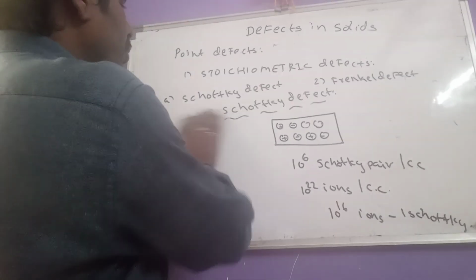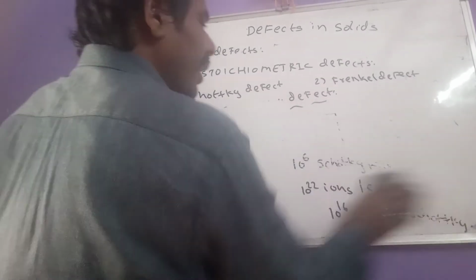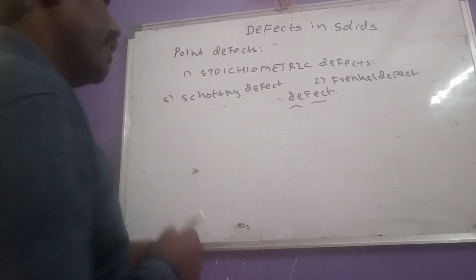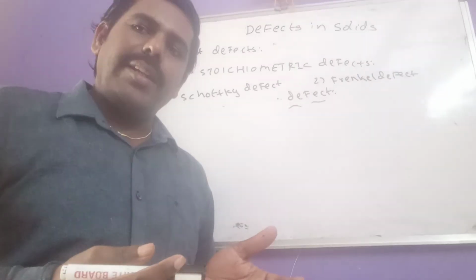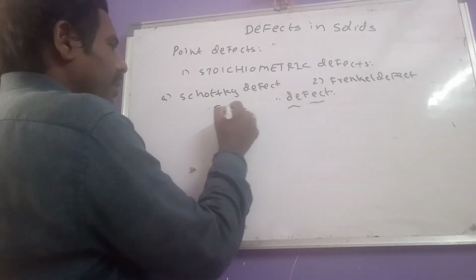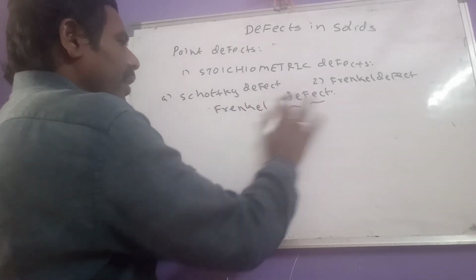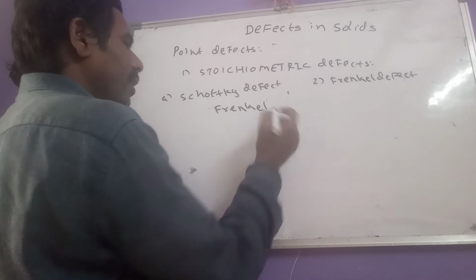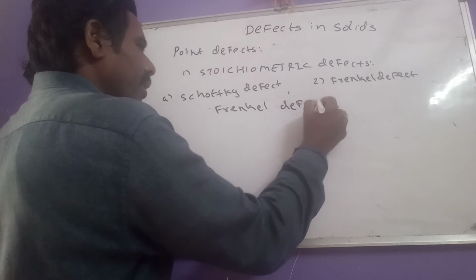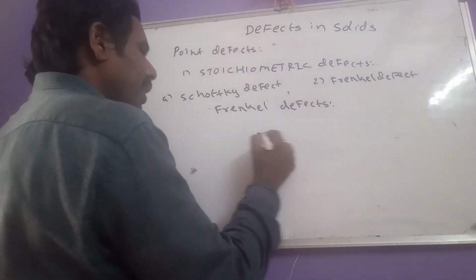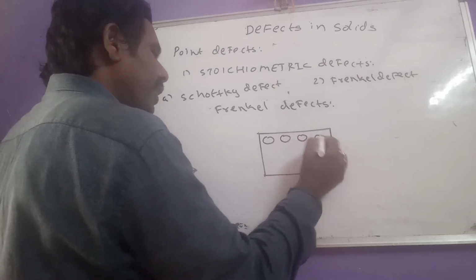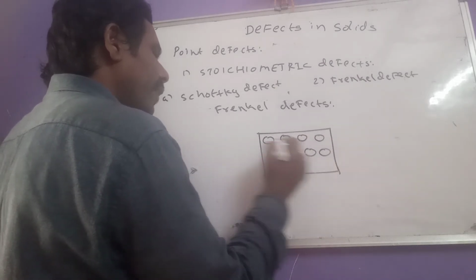Okay, then come to the second one, Frenkel defect. It is the combination effect of vacancy defect and dislocation defect. For example, if a cation dislocates from its normal site and occupies the interstitial site, then the defect is said to be Frenkel defect.